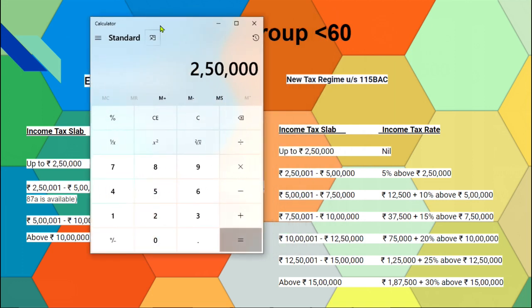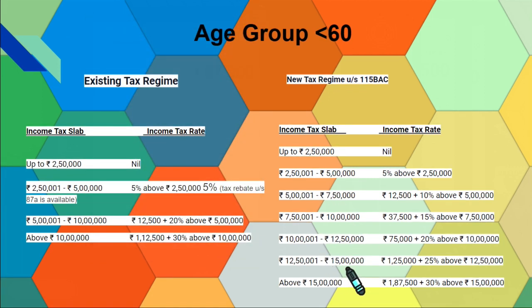2,50,000 at 25% is 62,500. This amount is added to the 1,25,000. So the total tax liability of a person with an income of 15 lakhs is 1,87,500 rupees, including all of this. I hope you understand this concept.